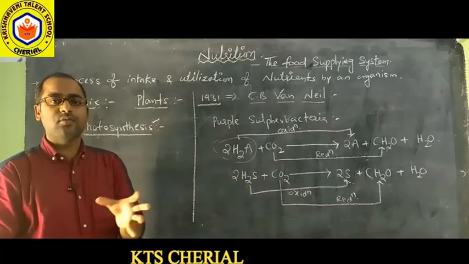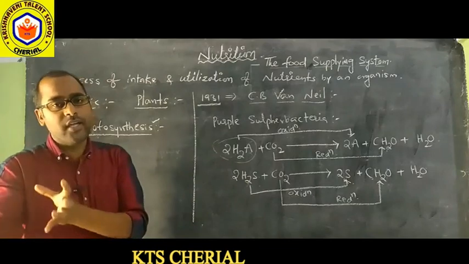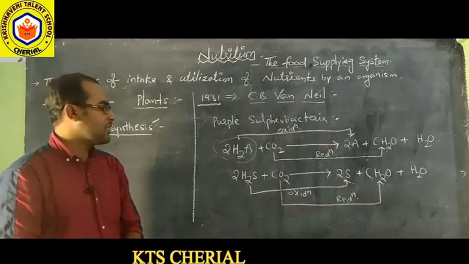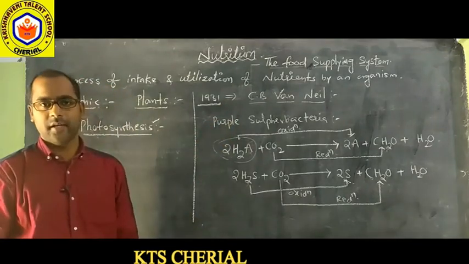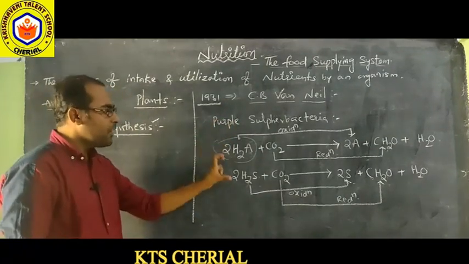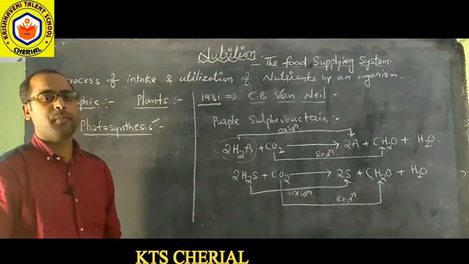So in plants also a reaction is taking place, and they are also following a process similar to the process followed by purple sulfur bacteria. So he applied the same reaction to the plants.